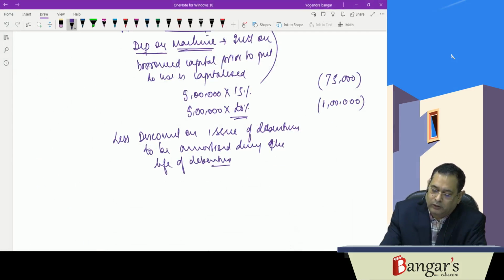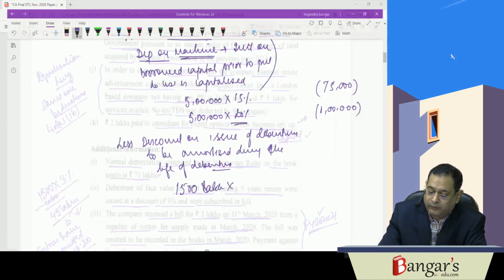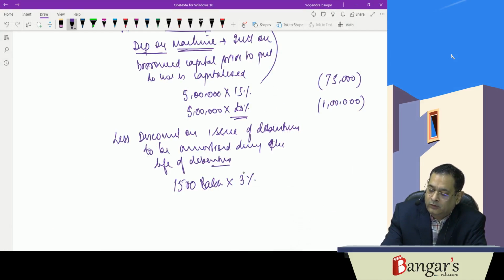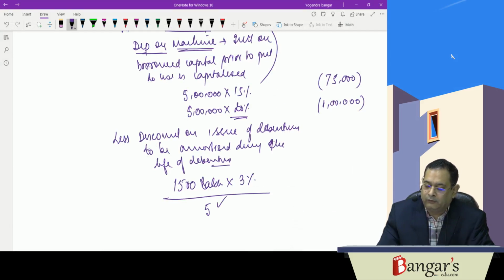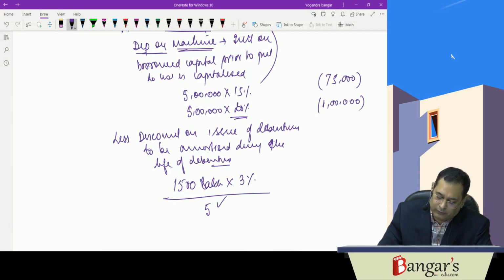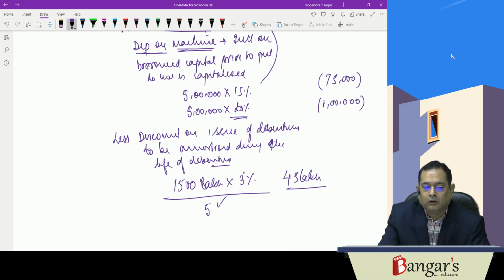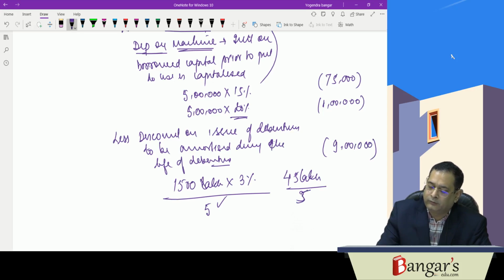How much discount is it? 1500 lakhs into 3%. And the same will be allowed in 5 equal installments because the life of debentures is 5 years. That is 45 lakhs. Divided by 3, it works out to be 9 lakh rupees. Divided by 5, sorry, it works out to be 9 lakh rupees.